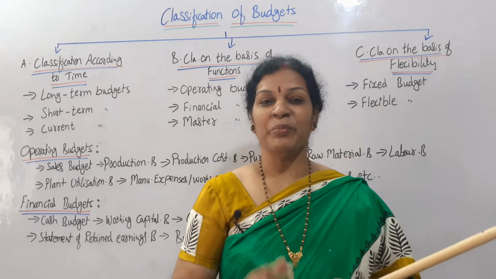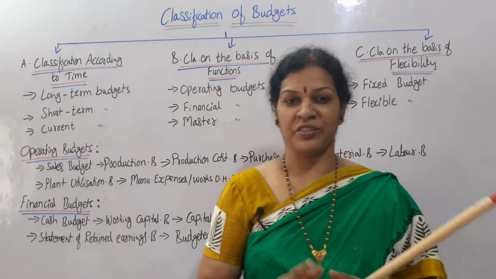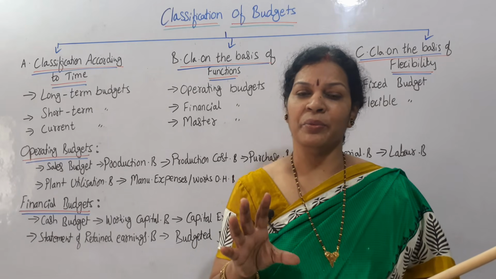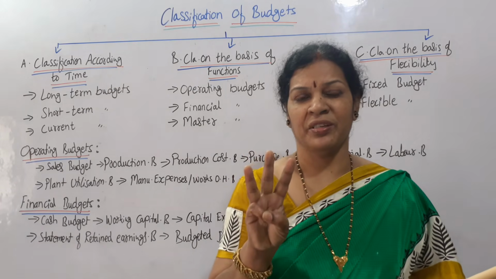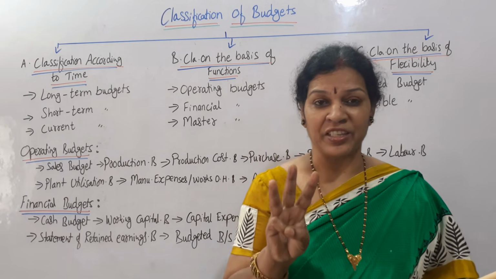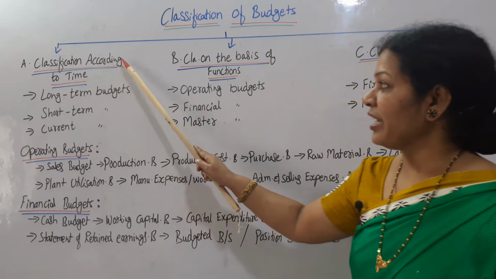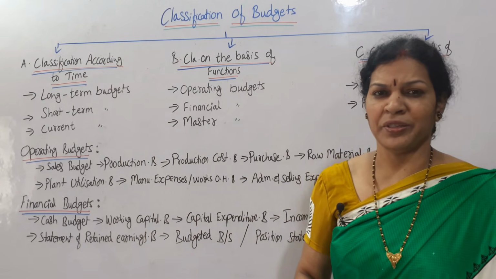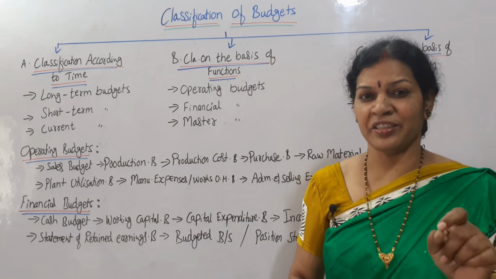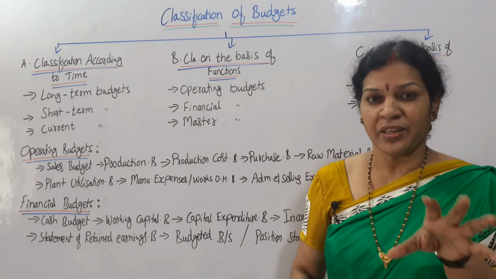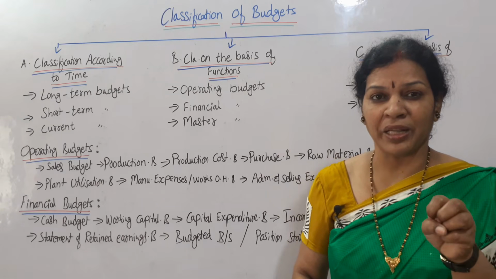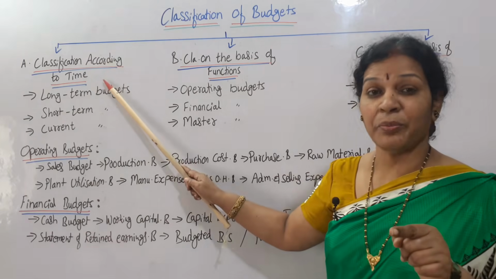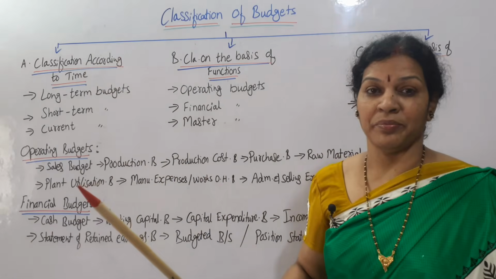Okay. Now coming to today's classification of budgets, different types of budgets are there. Mainly the budgets are divided into three types. The first one is classification according to time. According to time, how much period? We have discussed already regarding this point in the last class. There should be some time frame. Without time frame, you can't prepare the budget. So that is classification of budget according to time.